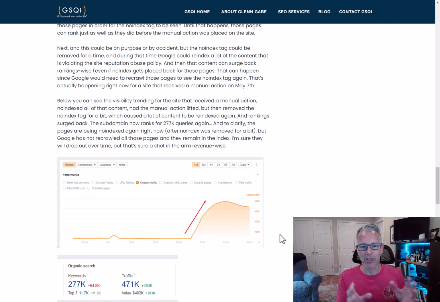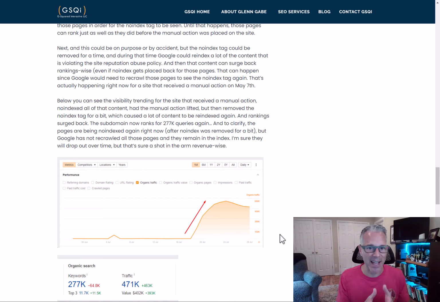Then what I noticed was they started to surge again for that content. And at some point over the past few weeks, they actually removed no index. So Google, it's a powerful site. So Google coming in and re-indexing all of that content caused it to surge back. Now, here's the catch, or the kicker, is that they are no indexing it again.